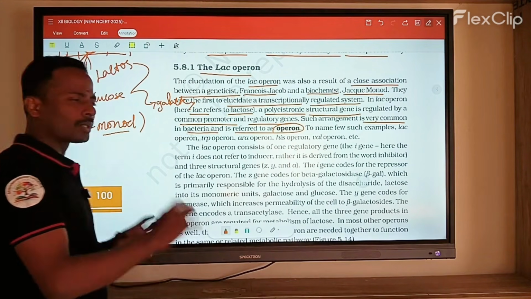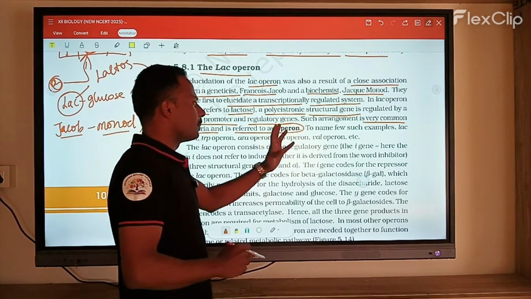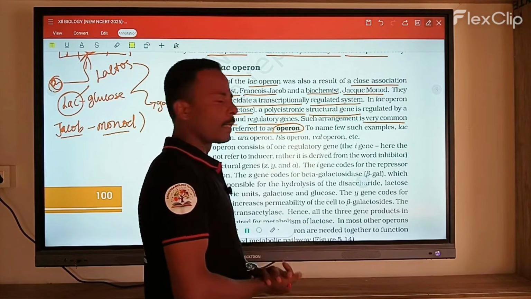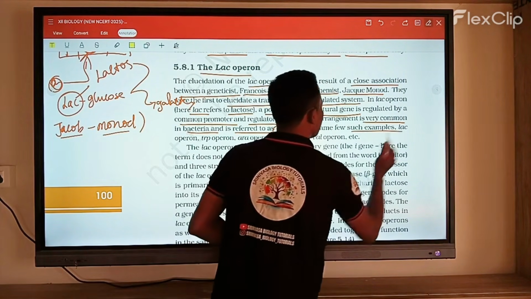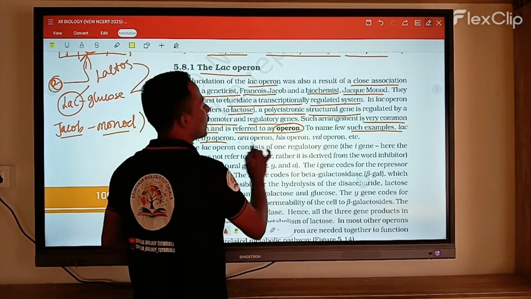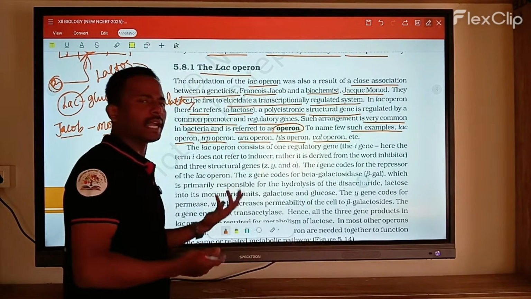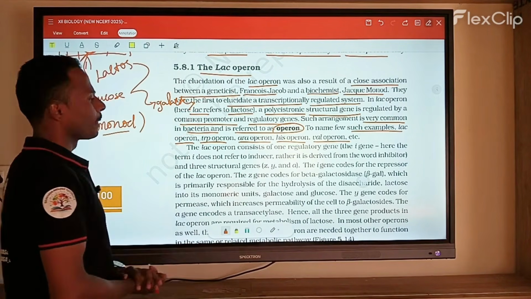This total mechanism is common in bacterial cells. So in this case, it is referred to as what? Operon. A few examples are given here: the lac operon, tryptophan operon, histidine operon, and valine operon, etc. There are different types of operons present.